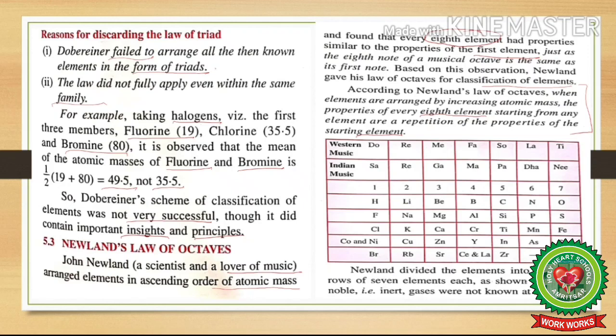Newlands divided the elements into horizontal rows of 7 elements each, as shown above. The noble gases, that is inert gases, were not known at that time. So you can see they are not shown here. Now you can clearly observe that cobalt and nickel are placed together in the same slot and in the same group as fluorine, chlorine and bromine. And fluorine, chlorine and bromine have different properties than cobalt and nickel.